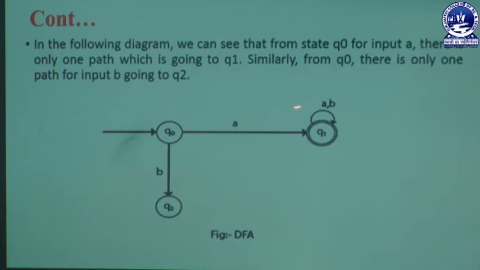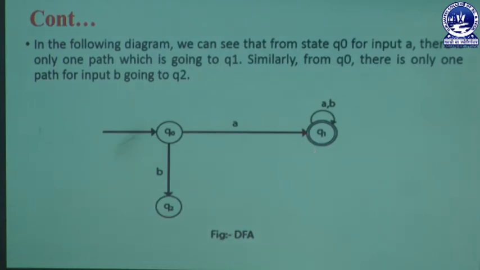And here we can make some final state, and that final state is Q1. The final state was already discussed in our previous topic of theory of computation: in a DFA we can have more than one final state, and a final state is always represented by a double circle. In that double circle we write a state value, that may be Q1 or Q2, whatever you want to put here, and that state is considered a final state.